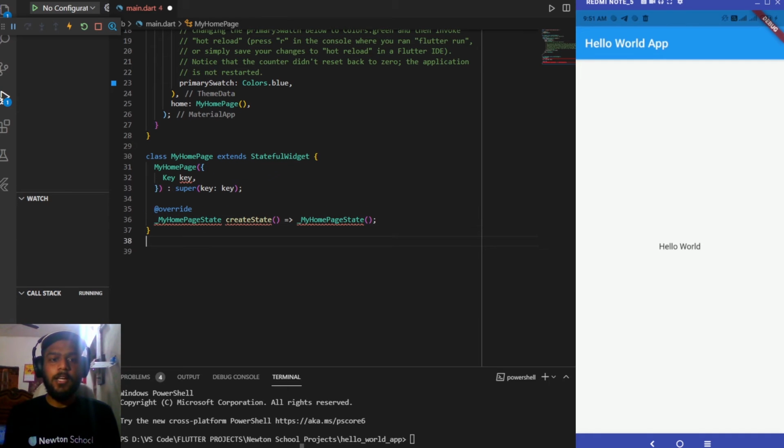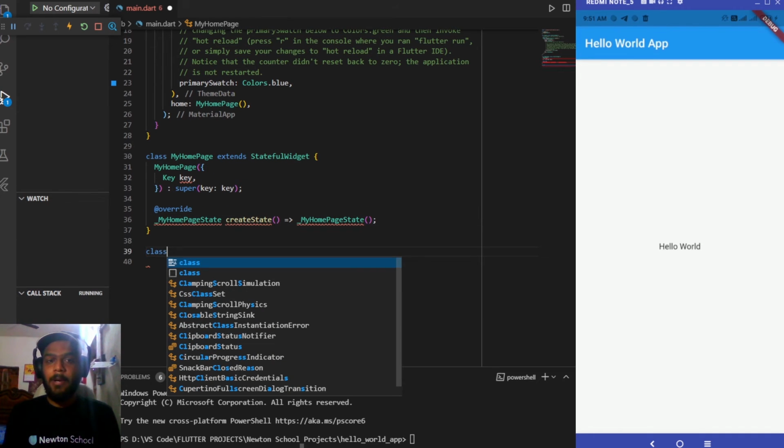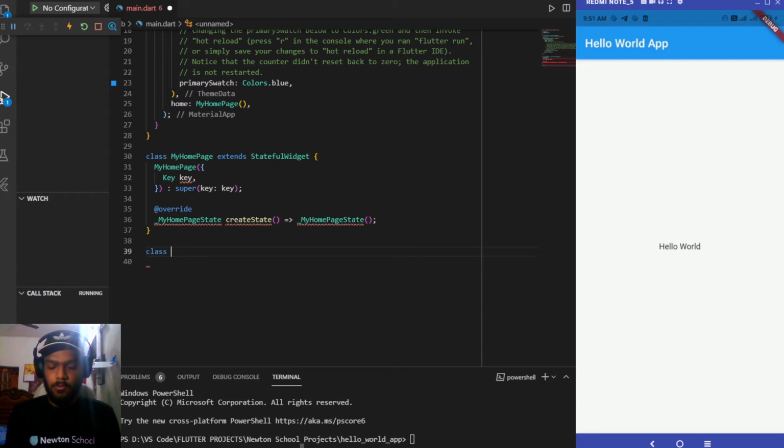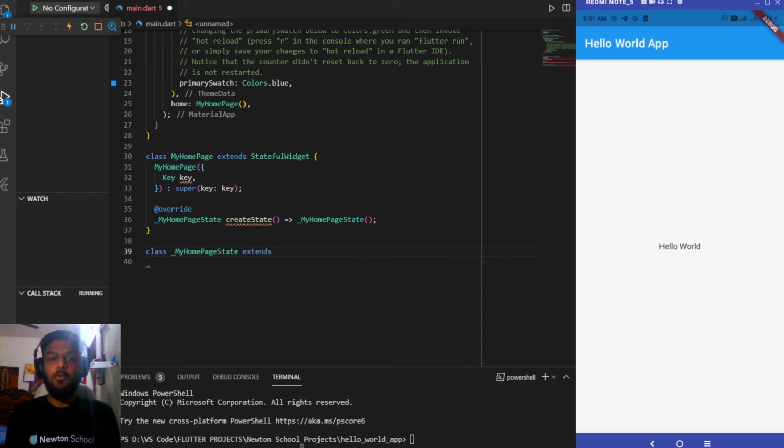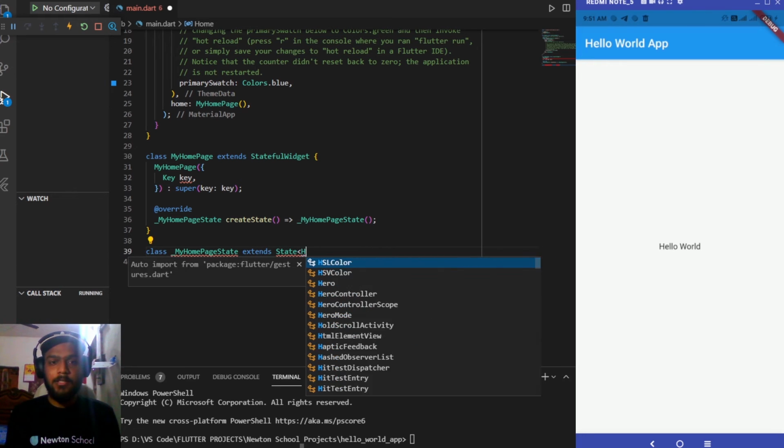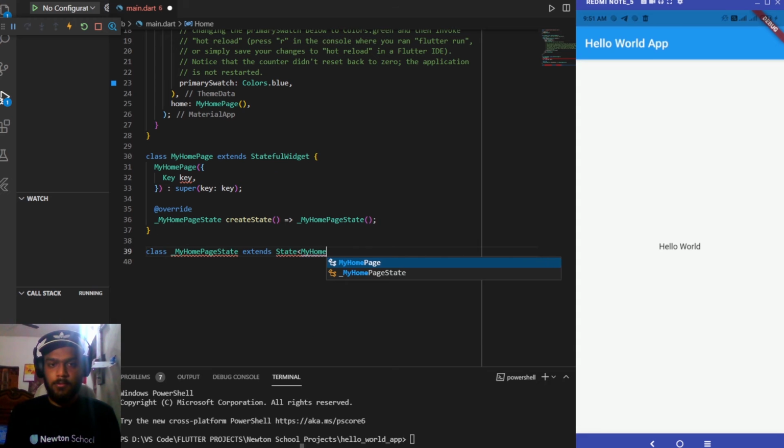Next we need to create the next part of our app, that is the MyHomePageState class. So _MyHomePageState, it will be extending State, passing it as MyHomePage. Basically this is for assigning what type of data this state is having. It is having the type of MyHomePage, so that's why it is passed inside these angle brackets.